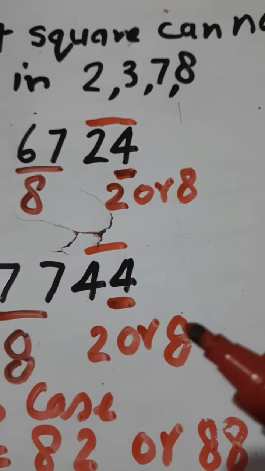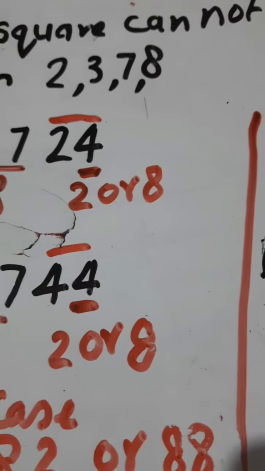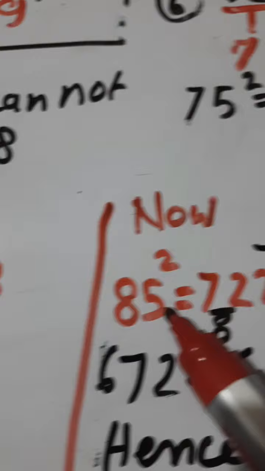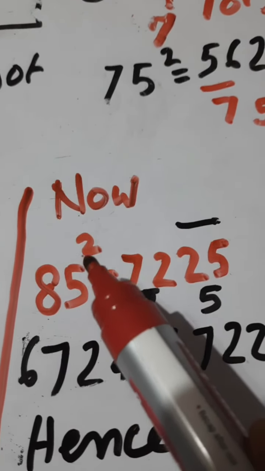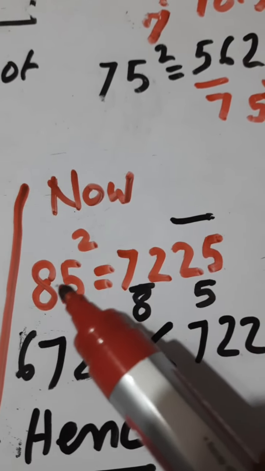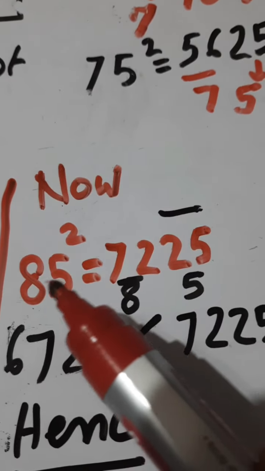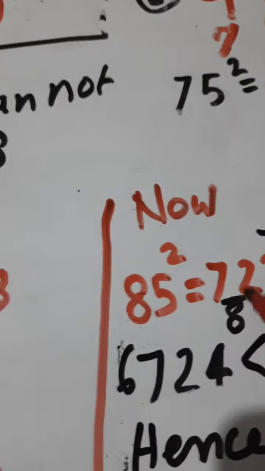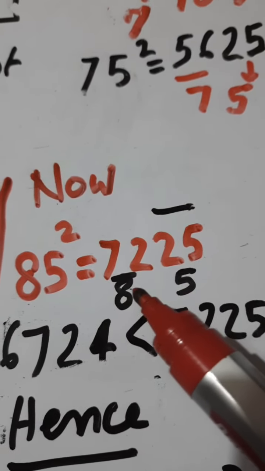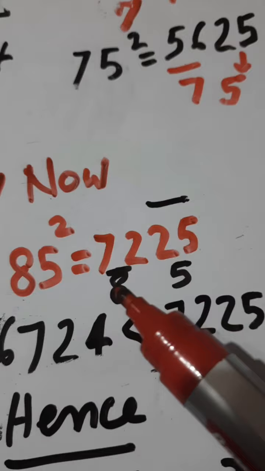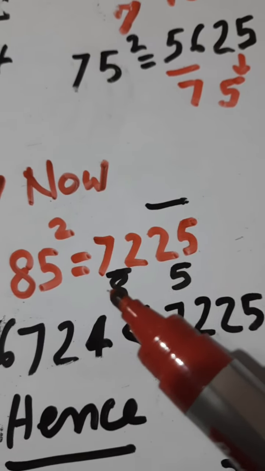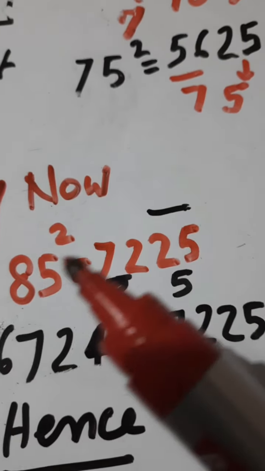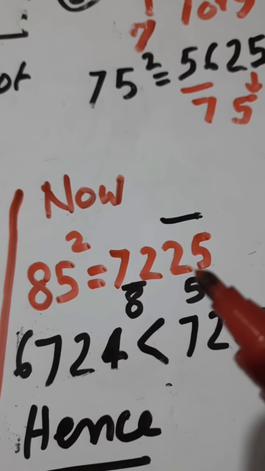What we have to do is find the square of a number which is between 82 and 88. Let us say 85. We have taken 85 because it is very easy to square 85. So 85 square is nothing but 8 into 9, 72, and then 25. That we have seen in the last episodes. 8 into 9 gives you 72, and 5 squared is 25. So 85 square is 7225. We have double checked.